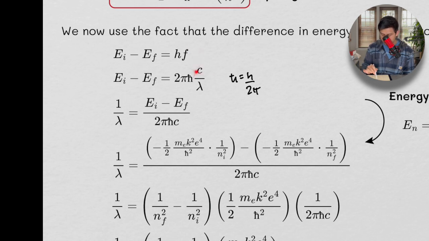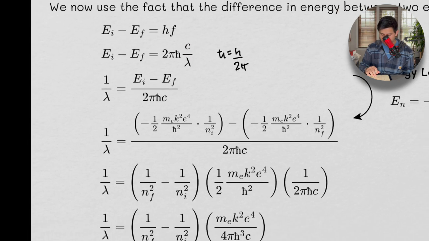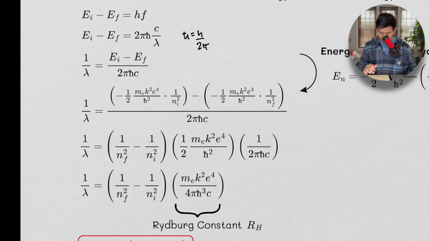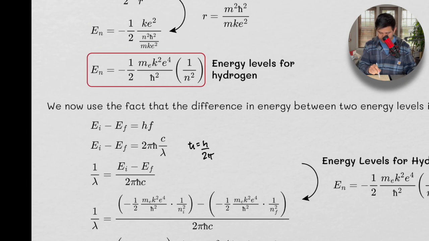f is just the speed divided by the wavelength, the frequency is speed divided by wavelength. And then we can isolate this even more. The difference between the two energies is equal to this divided by this. And then for the difference between the two energies, we said that the energies were here.